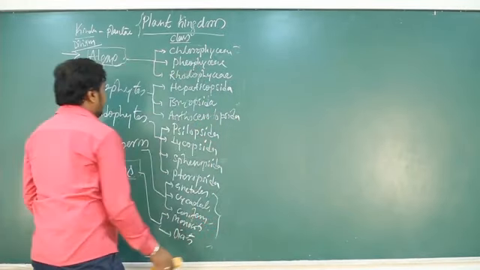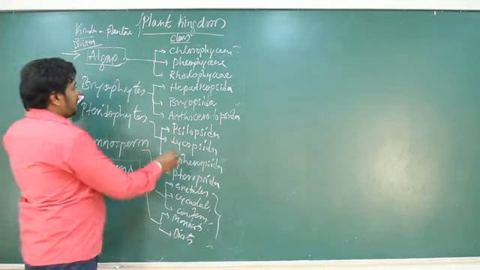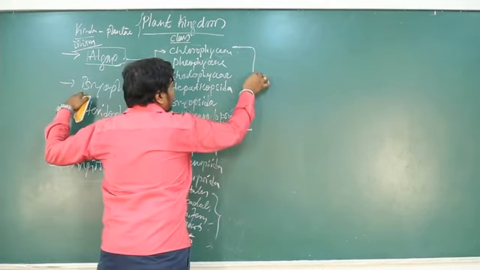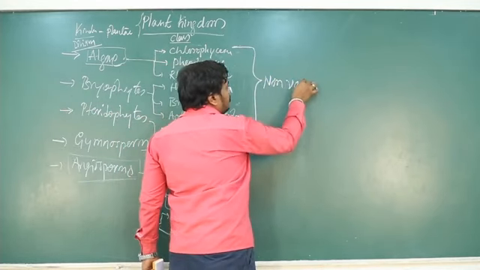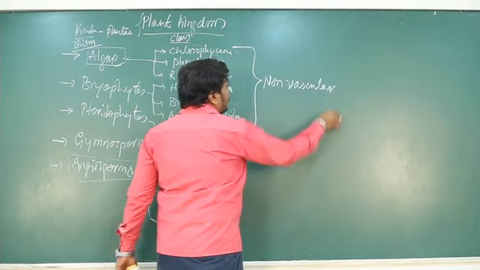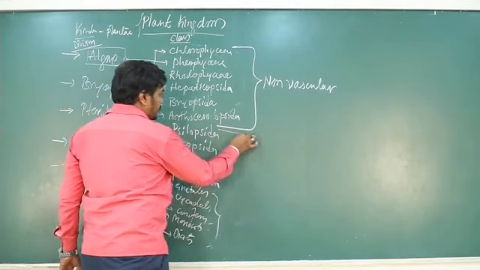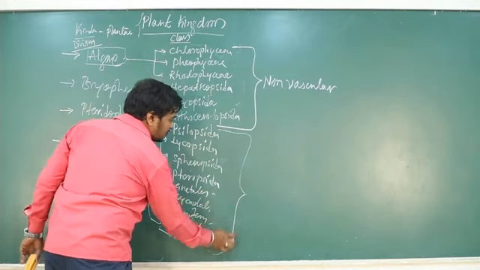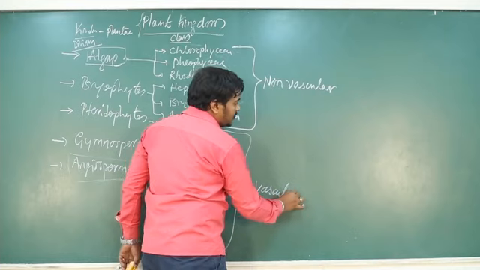Among these, algae and bryophytes are non-vascular plants. There is no xylem and phloem. But from pteridophytes up to angiosperms, they are vascular plants.